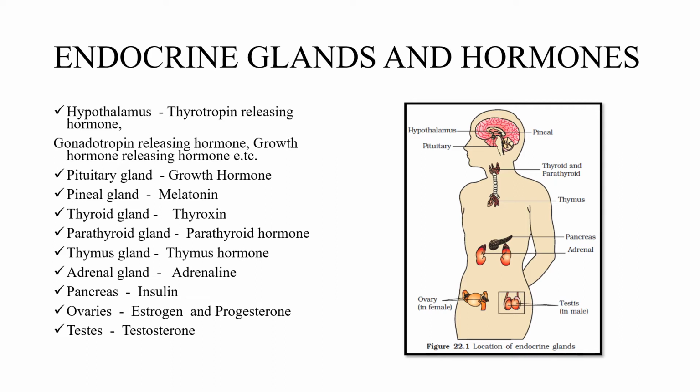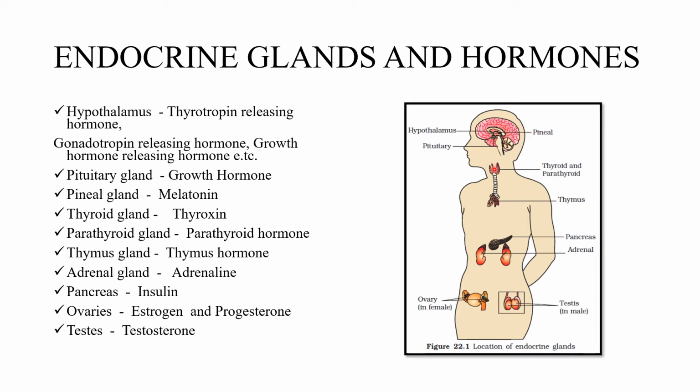Endocrine glands and hormones. Already we saw endocrine glands are nothing but ductless glands. Their secretions are chemical messengers. See this diagram. Here the brain. Three parts are given. This is pituitary. This pituitary is known as master gland. Why? Because it controls all the other endocrine glands. Then next you can see hypothalamus. Then next part is pineal gland.